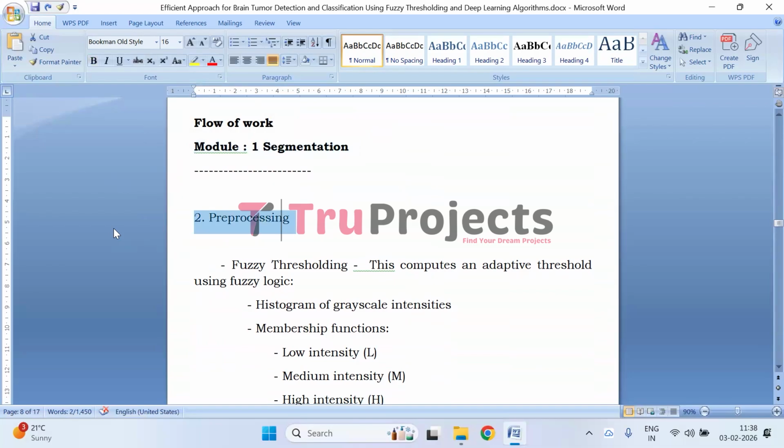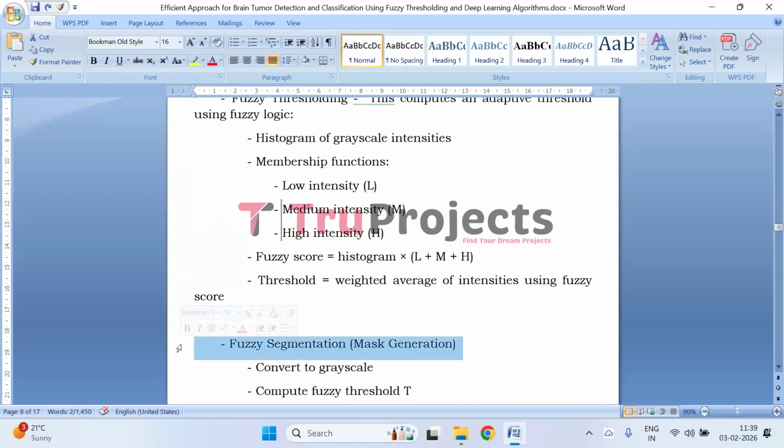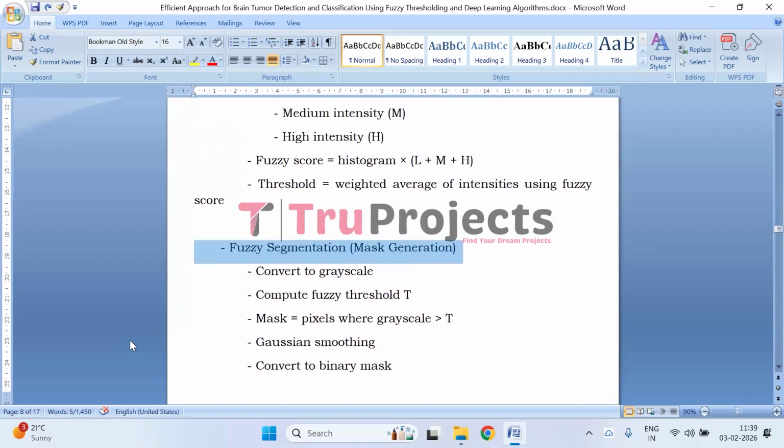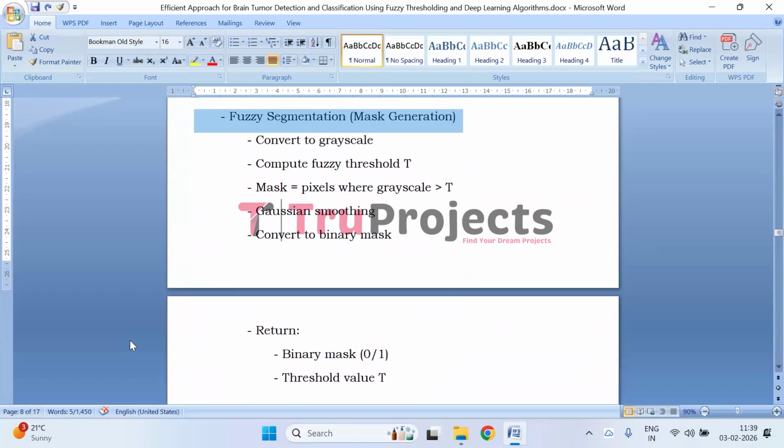First, we have pre-processing. MRI images are converted to grayscale and an adaptive fuzzy threshold is computed using histogram-based fuzzy membership functions to handle intensity variations effectively. In pre-processing, we have fuzzy segmentation mask generation. Pixels above the fuzzy threshold are extracted to form a tumor mask, which is smoothed using Gaussian filtering and converted into a binary segmentation mask.